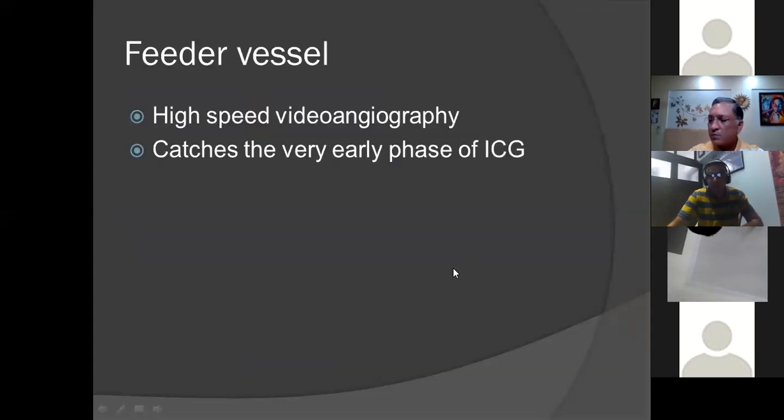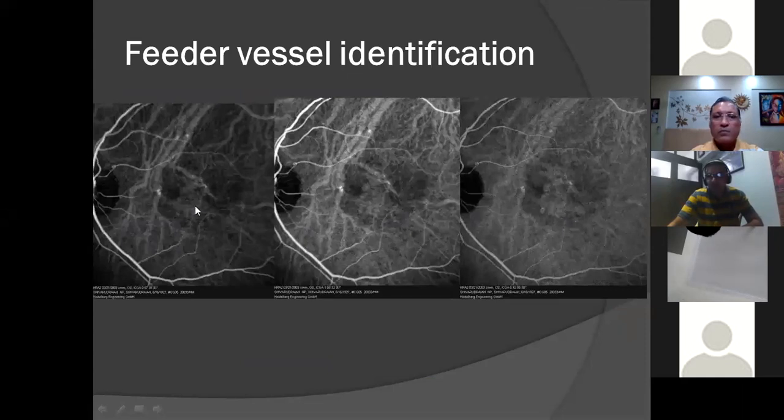So feeder vessels: high-speed video angiography gives us a very good visualization of a feeder vessel in case of a CNVM. These are usually very nicely picked up in the very early phases of the ICG. As you can see here in the successive frames, here is a feeder vessel, picked up very nicely in the early phases.